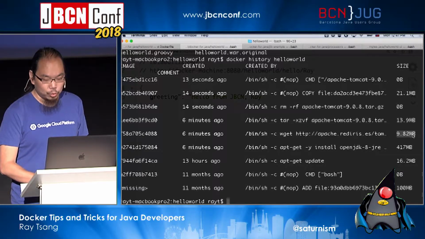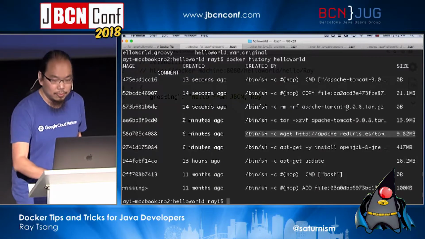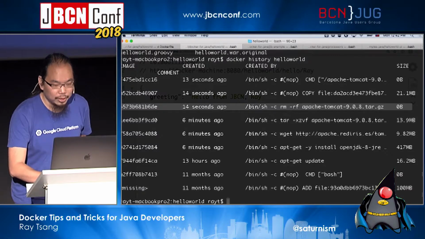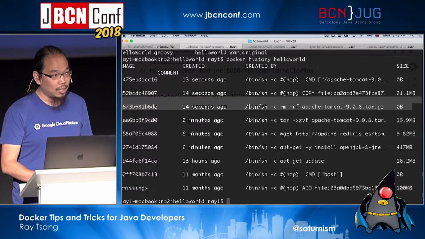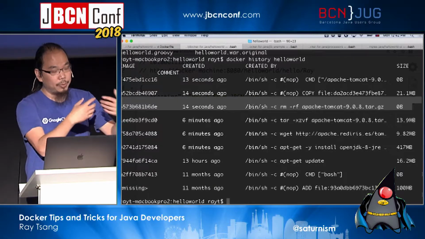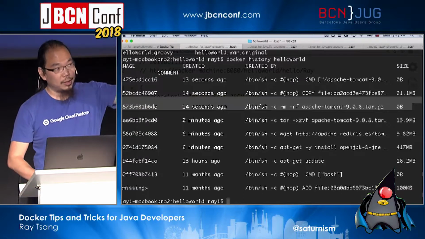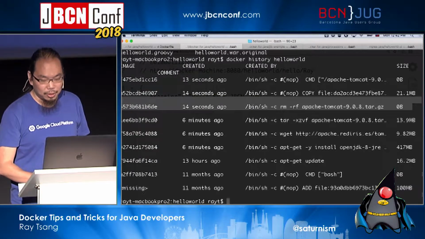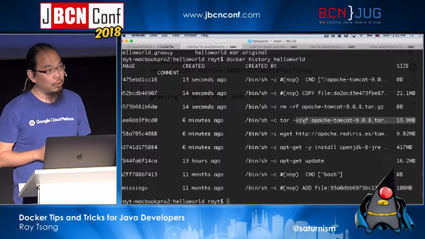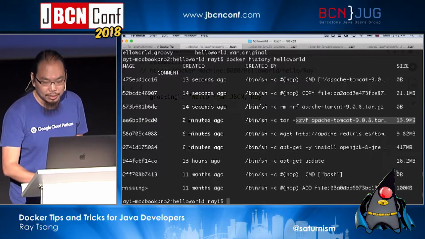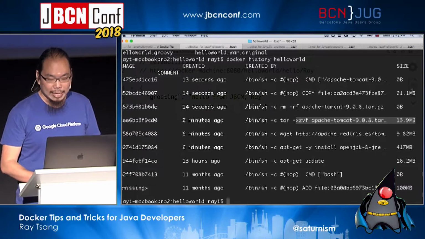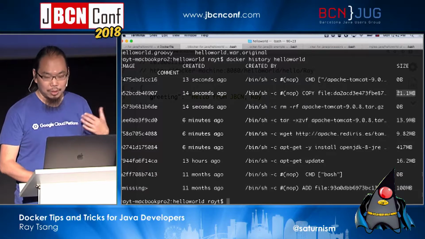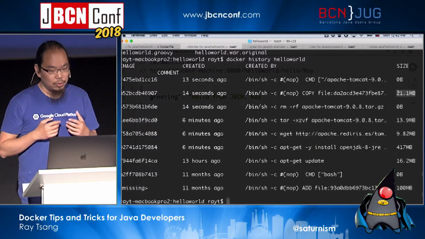It actually did not remove the previous layer. What happened here is that in the file system view that's aggregated for your container image, you will not see the tar.gz file. That is because the layer says that it's been deleted. However, the previous layer that you depend on still has the file inside, right? So you still have 13 megabytes there. This aggregate is actually the total size of the image that you have just created, okay? And finally, you have this WAR file that's 21 megabytes large. So not so good right now, right?